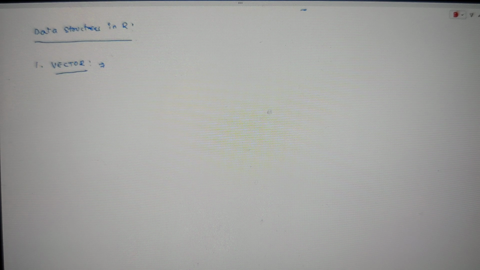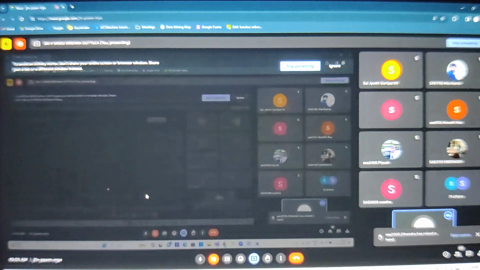What is a vector? A vector is very simply a collection of homogeneous elements, which means similar types of elements, or better to say the same type of elements. That means all the elements in the vector should be of the same type, guys. That means all of them should be integers. If all of them are integers, then we call it an integer vector.